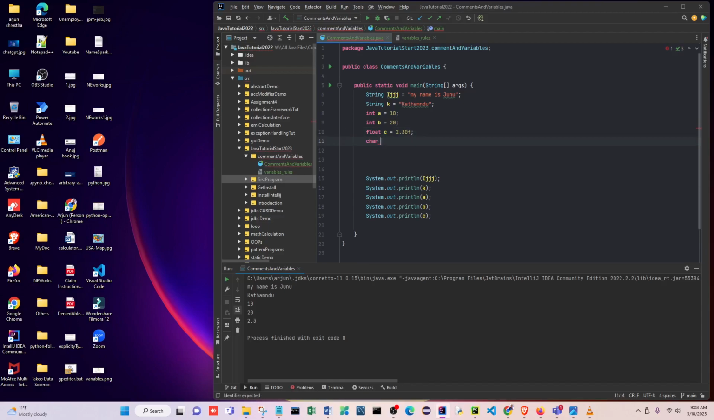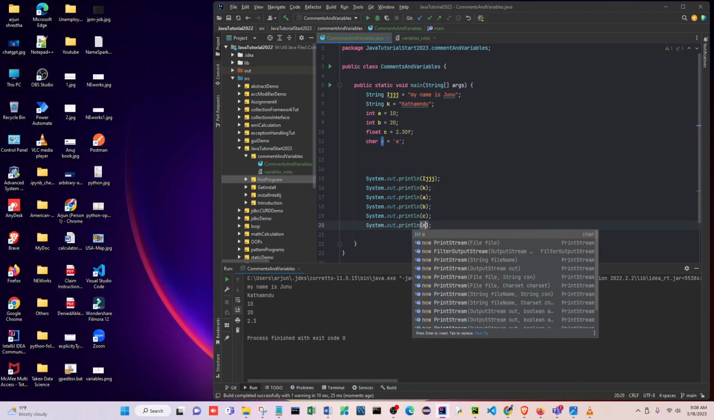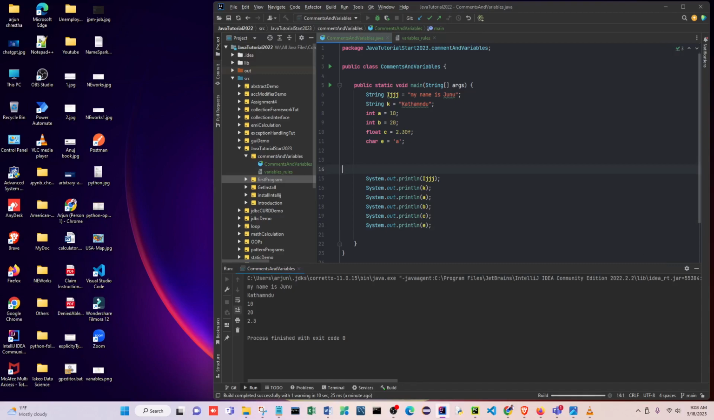Okay, so next one, for a character also you can print. Char, character. Suppose I put a character, just one character, okay? Suppose A, something like that. One character you can print. So I put sout here, and run this one again. See, A. So for one character you can put it like this, okay?